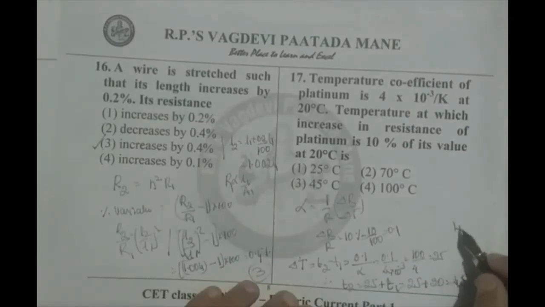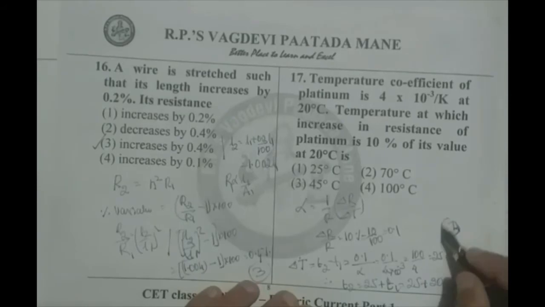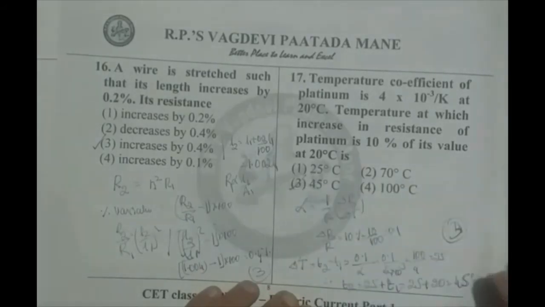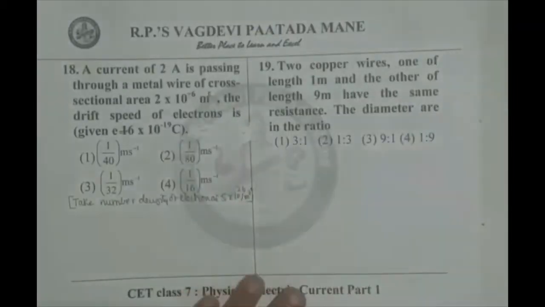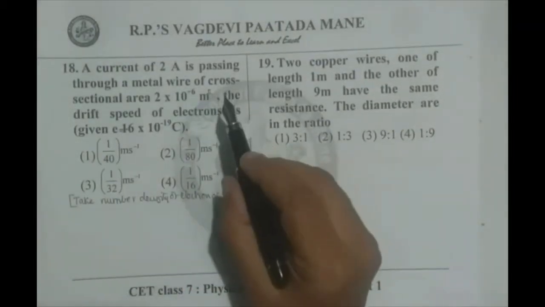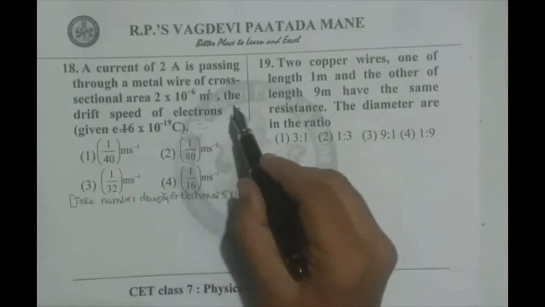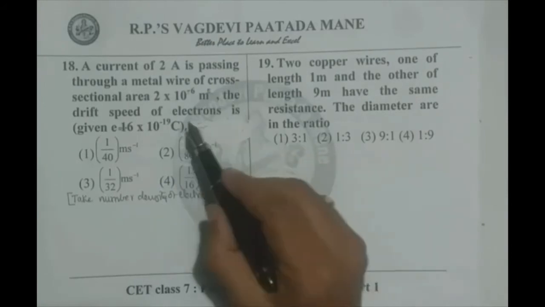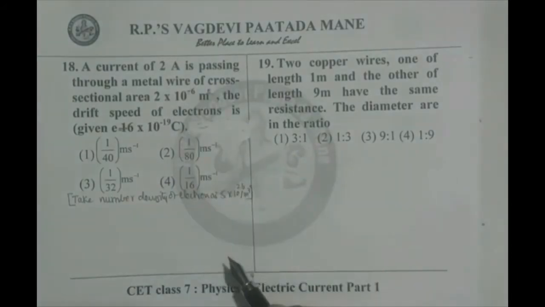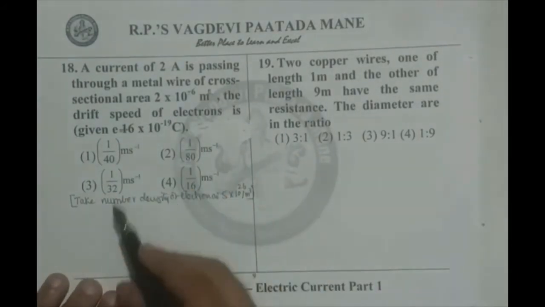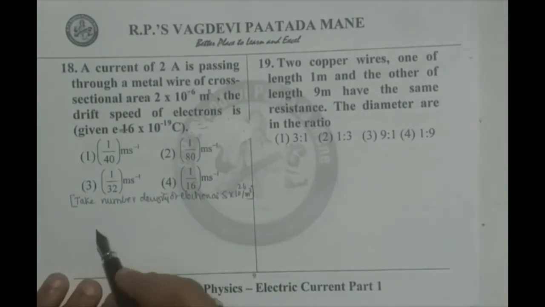Third option is correct. Therefore, it is 45 degrees. Now, going for the 18th question. A current of 2 ampere is passing through a metal wire of cross-sectional area 2 into 10 raised to minus 6 meters square. The drift speed of the electrons and e value is given, the charge on electron value. Here we straight away substitute for the calculations.